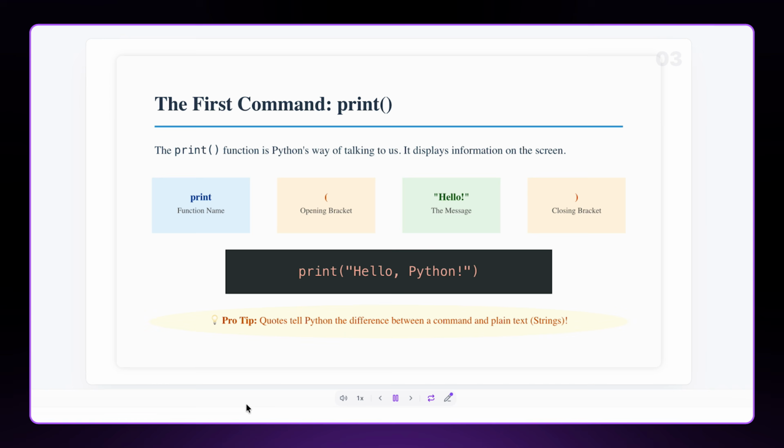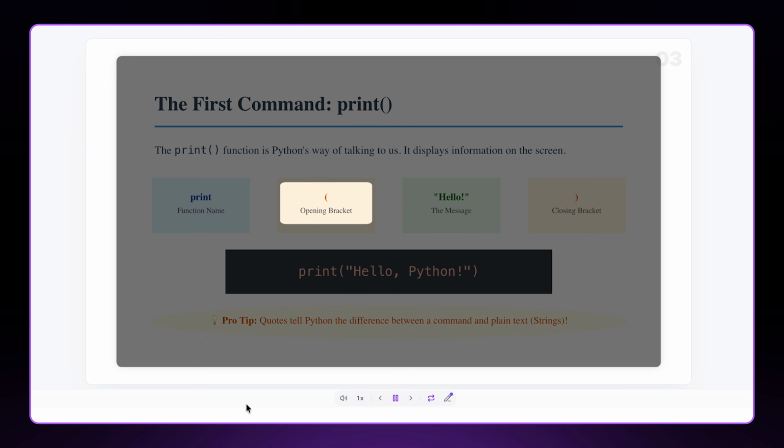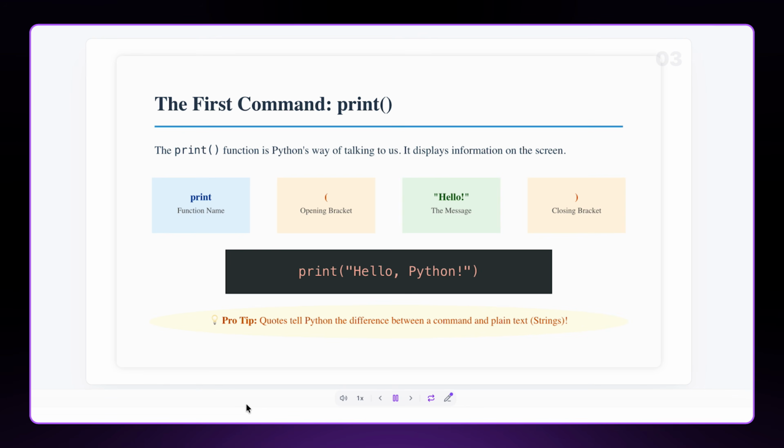And look at the slides. See how it's pointing to different parts as it explains. That little laser pointer effect gives you the real classroom feeling. That spotlight on the important words. I mean, this is so amazing. This is exactly what a good teacher does in a classroom.